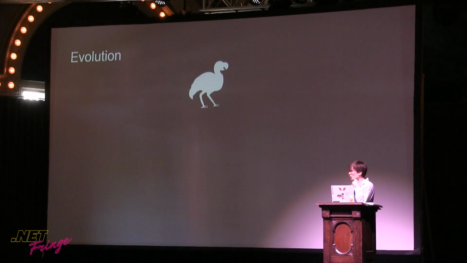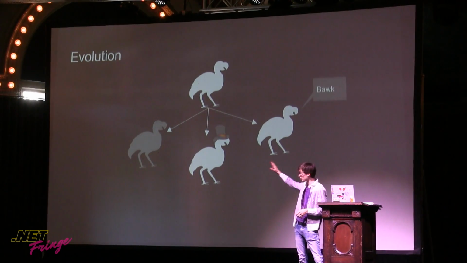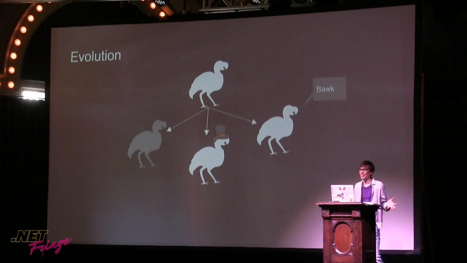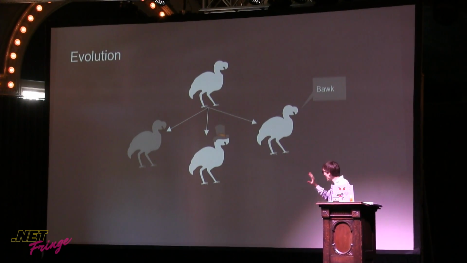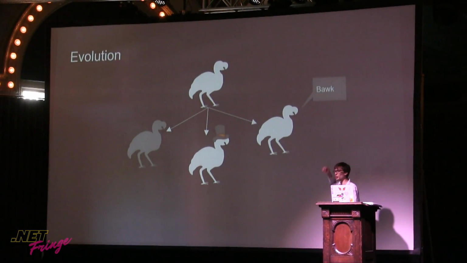A really great example of this is dodo birds. So we have a dodo bird, and it has a couple of offspring. And these offspring are all mutated. We've got an offspring with a different color, an offspring with a hat, and an offspring that yells at us. So essentially, we pass these offspring into a simulation. And after they're done in that simulation, we pass them into a fitness function. A fitness function essentially says, this offspring scored this amount. That way we can compare how well this dodo bird with the hat did versus this dodo bird who is able to talk.